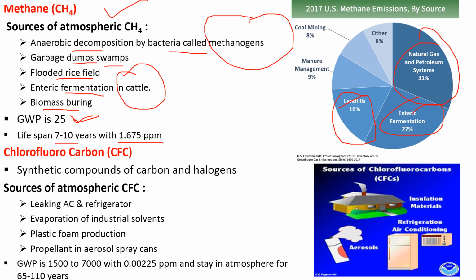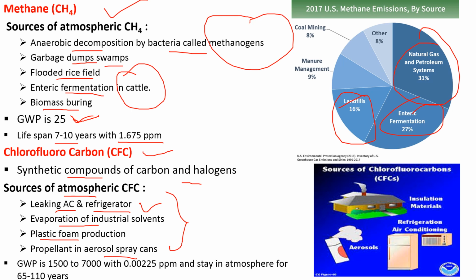Now chlorofluorocarbon, this is a very important compound because it is responsible for both global warming as well as ozone depletion. These are synthetic compounds of carbon and halogens. There are various sources of CFC: leaking AC and refrigerators, because they are used as coolant. If they are leaking, then they are responsible for CFCs. Then evaporation of industrial solvents, plastic foam production, propellant in aerosol spray cans. These are all related to our modern lifestyle.